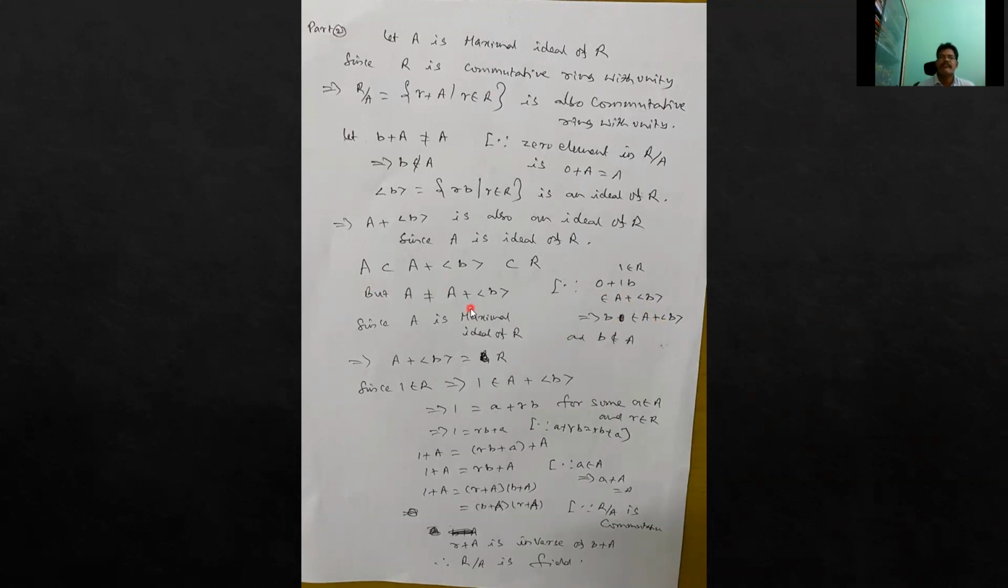Since A is a maximal ideal, what is the definition of maximal ideal? Whenever A is a subset of B, which is a subset of R, either A equals B or B equals R. So these two are not equal.